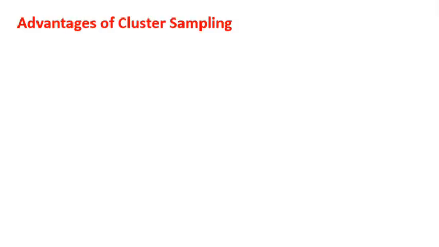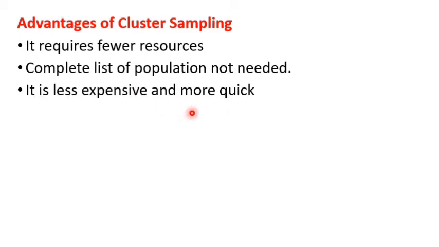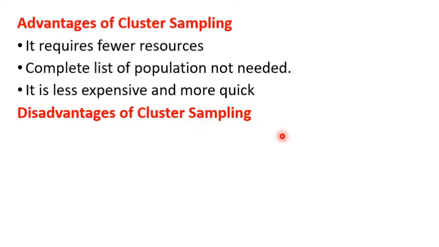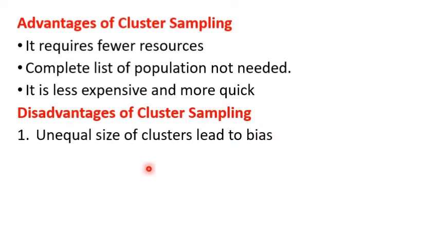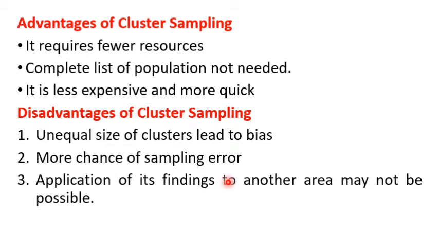Advantages of cluster sampling. It requires fewer resources. Complete list of population not needed. It is less expensive and more quick. Disadvantages of cluster sampling. Unequal size of clusters lead to bias. More chance of sampling error. Then application of its findings to another area may not be possible.